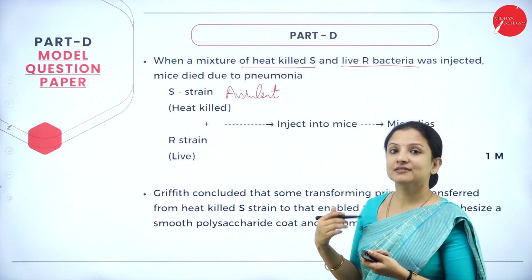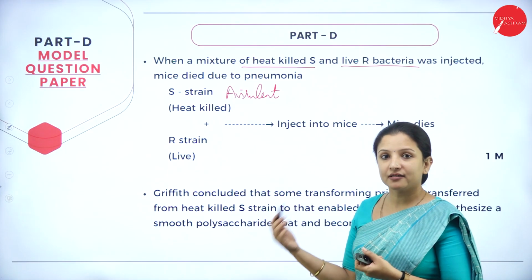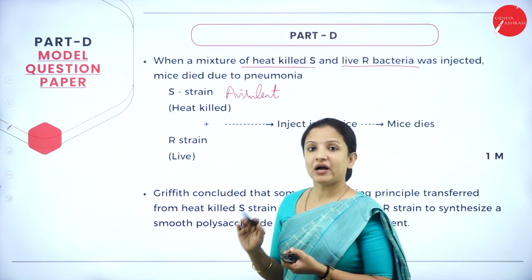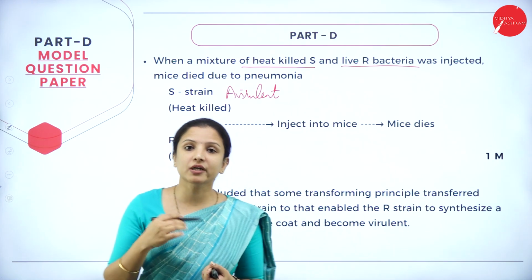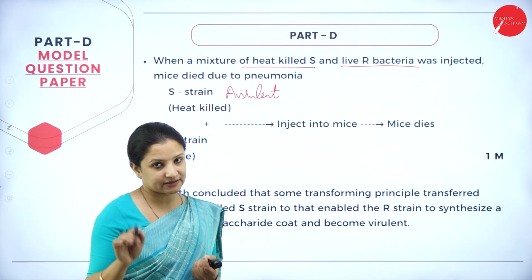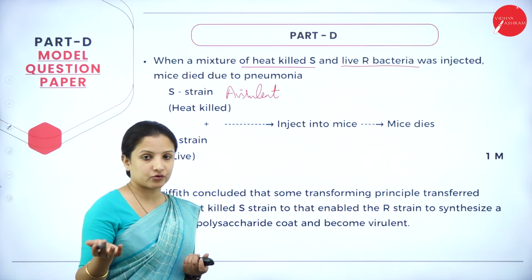Then how did the mice die? But astonishingly, the mice had died. How did it die? So just writing this is not enough. You have to give a conclusion, like how did the mice die? Why did it die, even though the avirulent S strain and the R strain were injected into the mice?